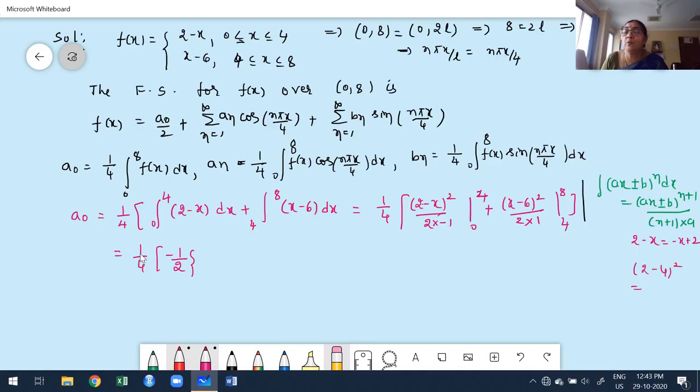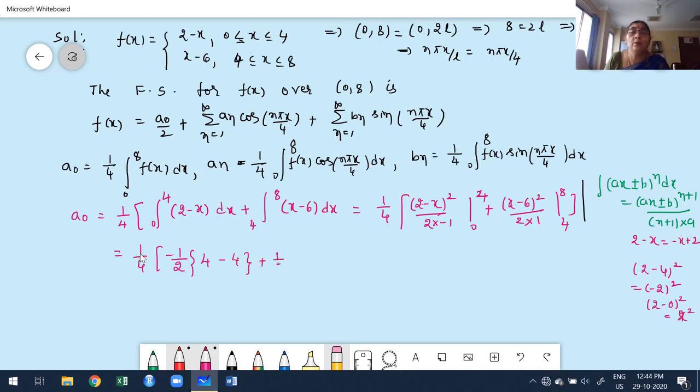What is 2 minus 4 whole square? Minus 2 whole square. What is minus 2 whole square? 4. Please try to understand this. 2 minus 4 is minus 2, whole square is 4. Again, lower limit. What's my lower limit? 0. 2 minus 0 whole square, 4. Therefore, 2 square is what we get actually. 2 square, what do we get? 4.